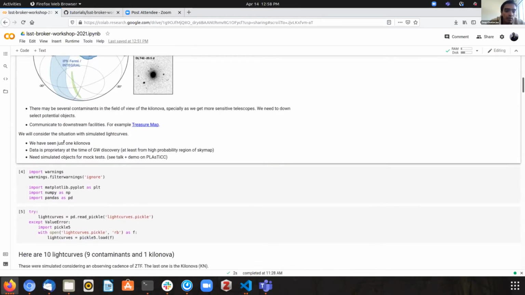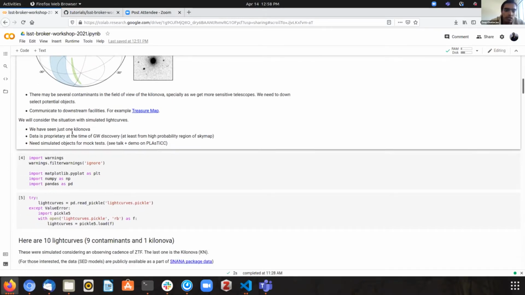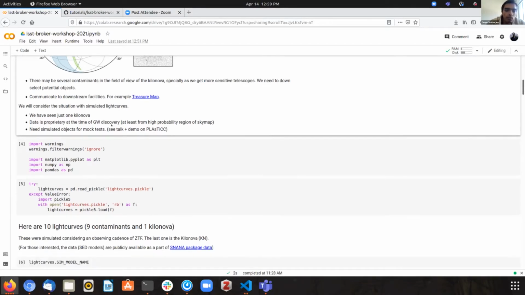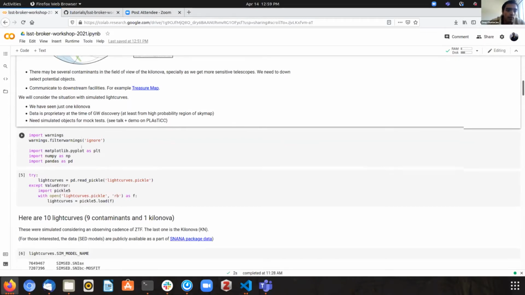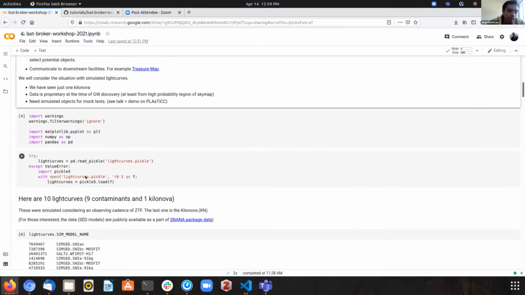So for this tutorial, I'll be just considering simulated light curves. That's because we don't really have data. We just have one kilonova that has been spotted, which was a very optimistic case. Also most of the data is proprietary, especially at the time of discovery. So at least from the region of the sky map that is high probability, we need to simulate mock alerts, mock objects, to test scenarios like this, and that is what I'm using over here. So that's where really the notebook begins.